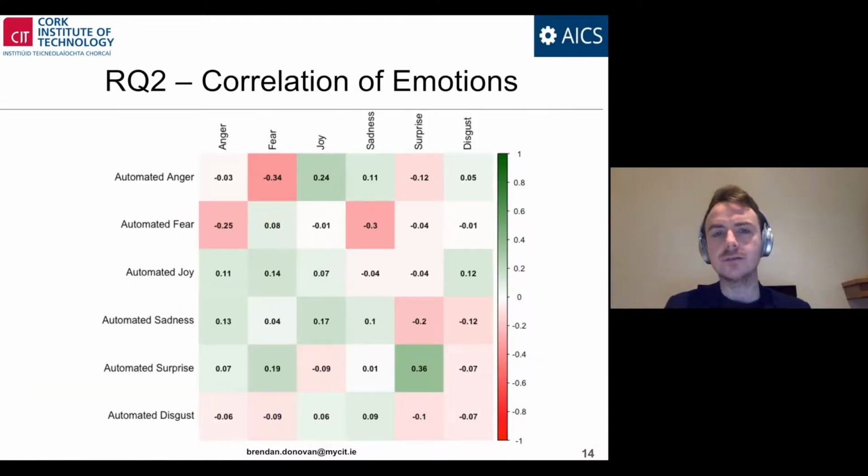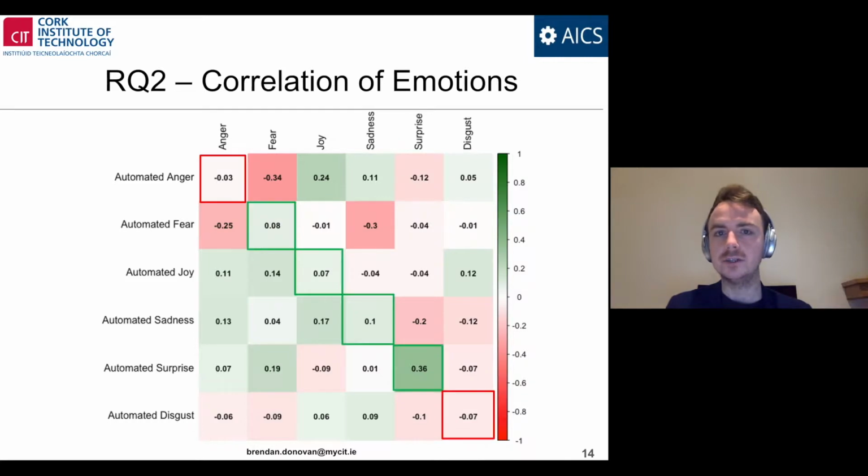In terms of our second research question, the correlation between the two emotional modalities, we found that for 4 of the 6 basic emotions, the self-reported emotion positively correlated with its automatically classified counterpart. However, for only 2 of these, sad and surprise, did it reach a substantial effect size. For 2 of the emotions, anger and disgust, there was a negative correlation between the two modalities. However, again, the effect size was trivial.